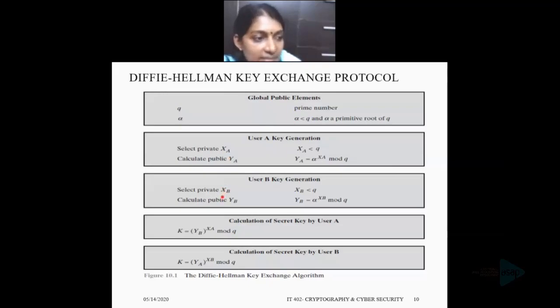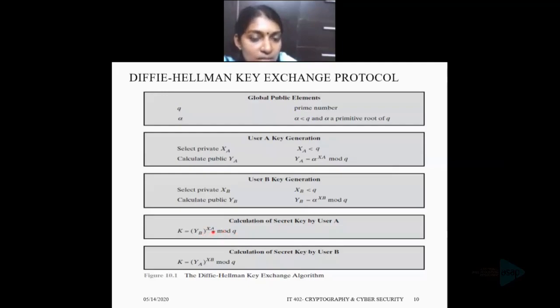In the next step, both users compute the secret key k. The calculation of the secret key by user A is k equal to yb, the public quantity of user B, raised to xa, the private quantity of user A, mod q.